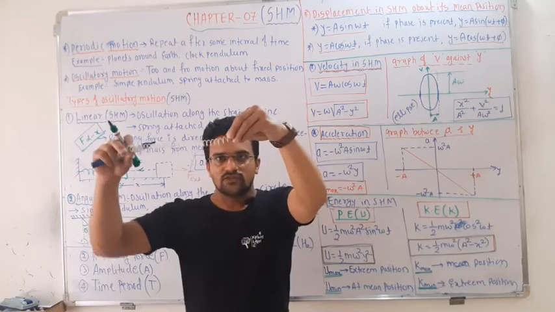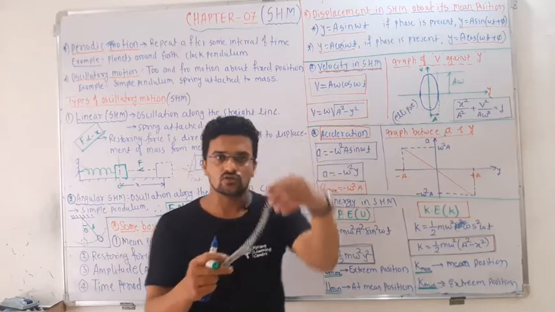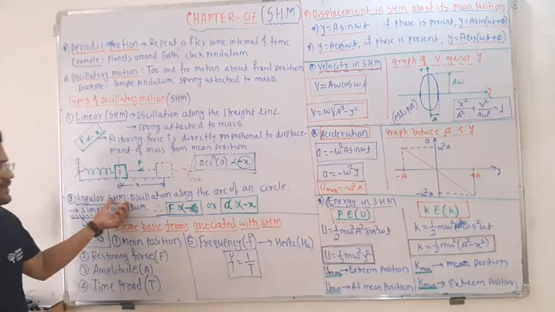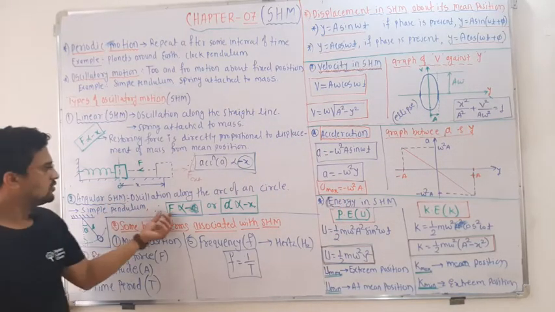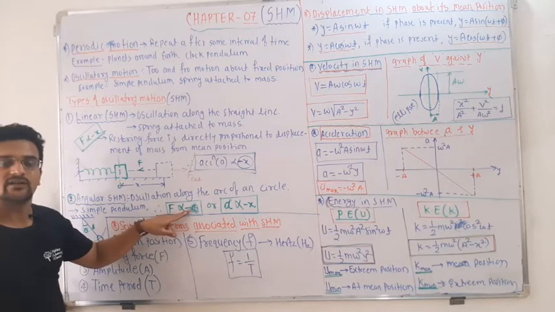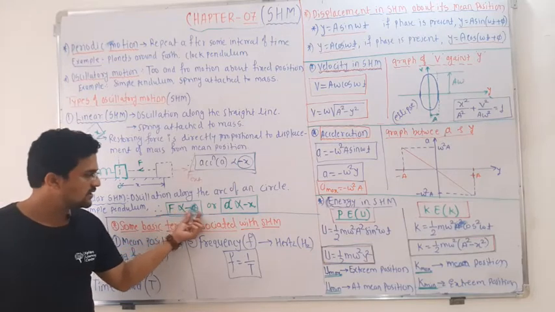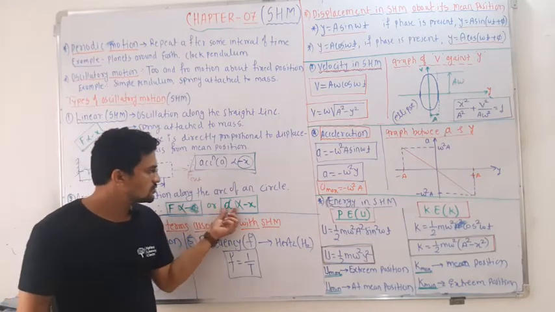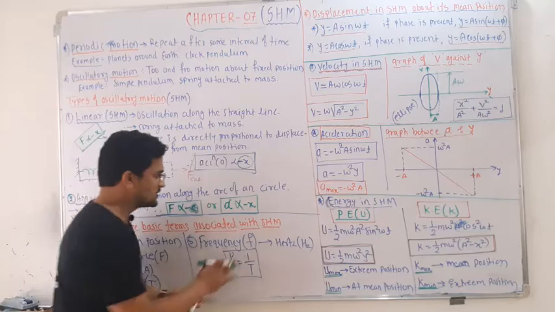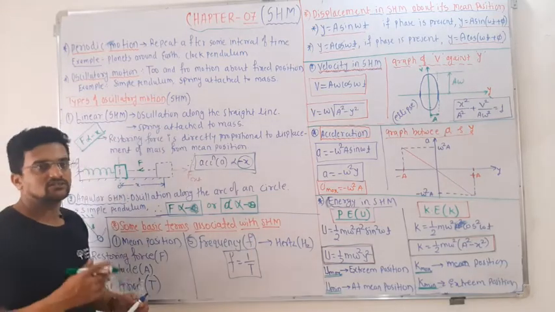So this object is moving subtending an angle, that's why it is angular SHM. Here displacement is not x but theta, that is the angle. So the restoring force is directly proportional to minus theta, and acceleration is also directly proportional to minus theta, not x. Theta is the displacement.